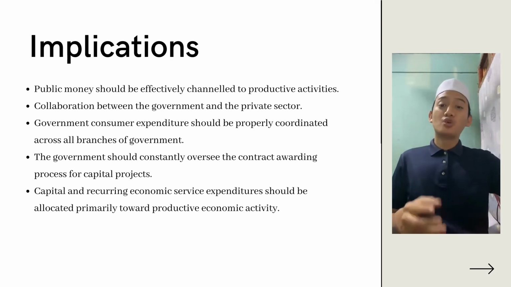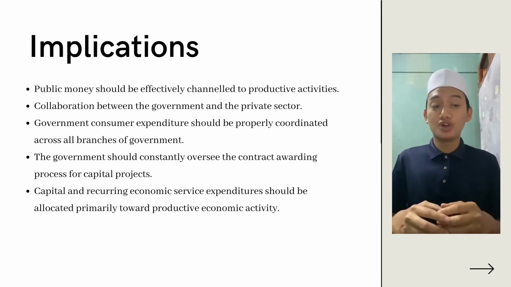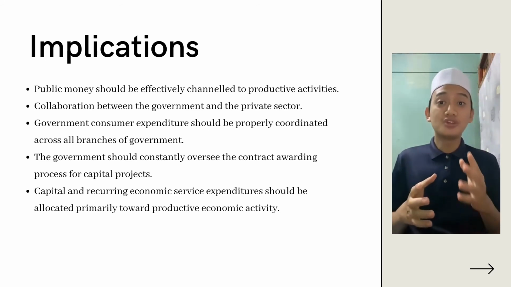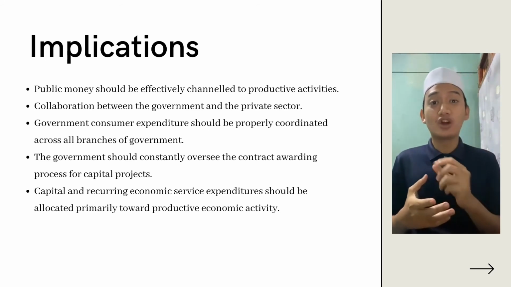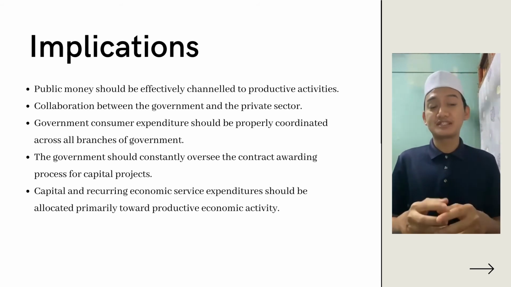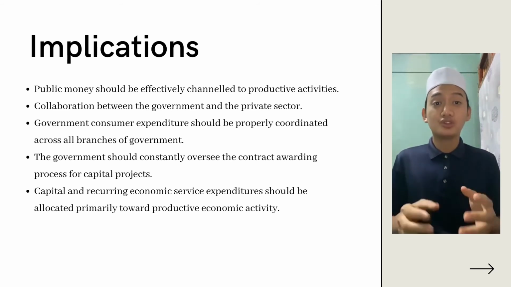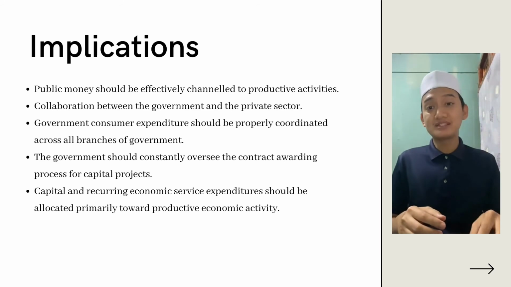And then, to avoid overestimation of project implementation costs, the government should constantly oversee the contract awarding process for capital projects. This will have a big influence on economic growth through public investment spending.